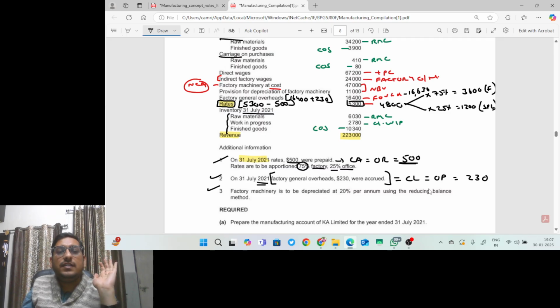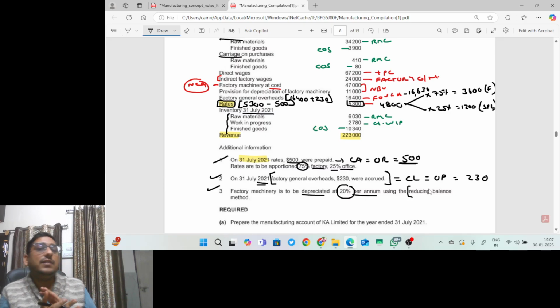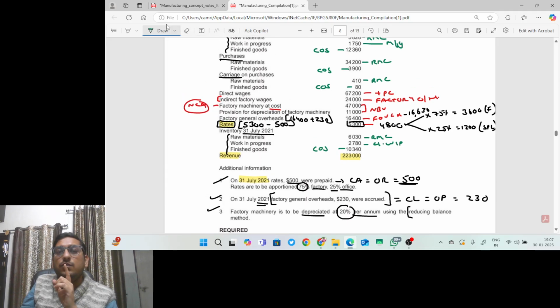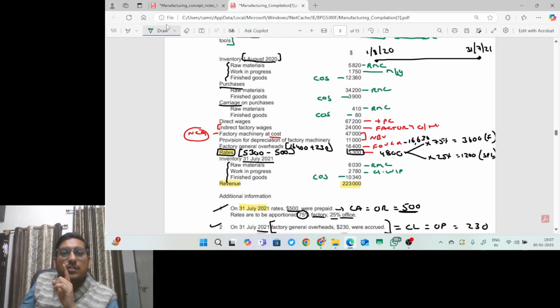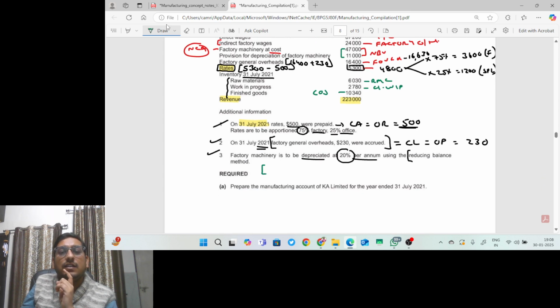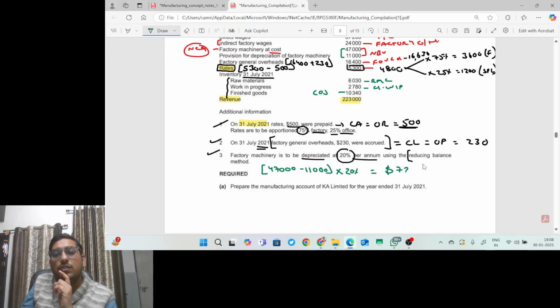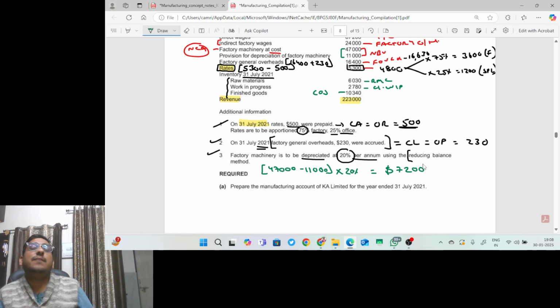Third, the factory machine is to be depreciated at the rate of 20% per annum using the reducing balance method. The reducing balance method charges depreciation on net book value. So what will be my net book value? Factory machinery cost is 47,000 and provision for depreciation is 11,000. So 47,000 minus 11,000, that is 36,000, into 20%, so $7,200 is my depreciation.